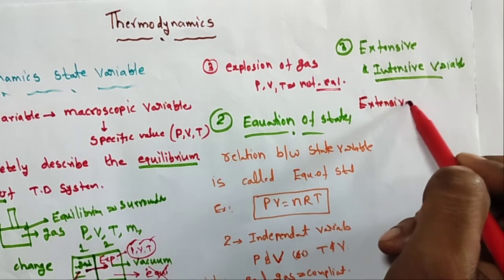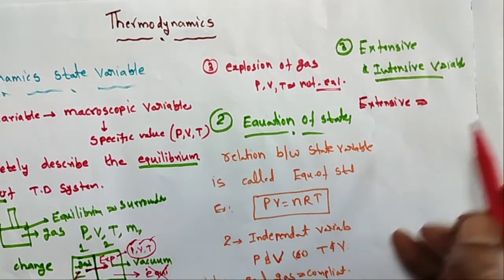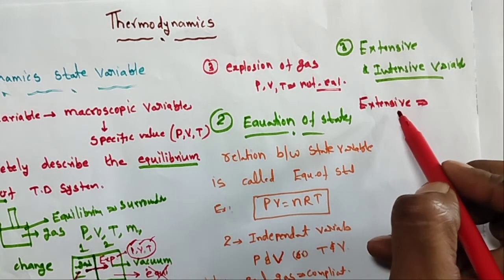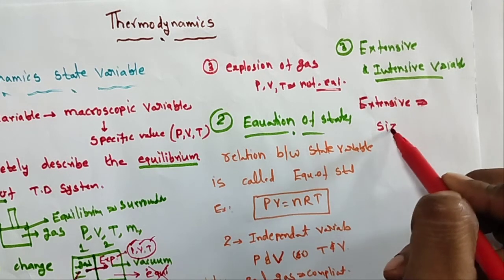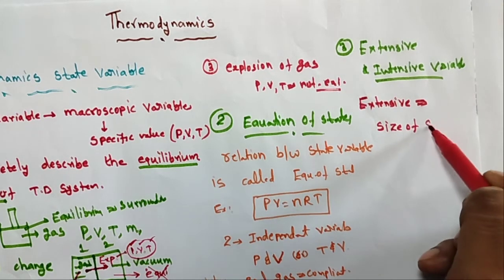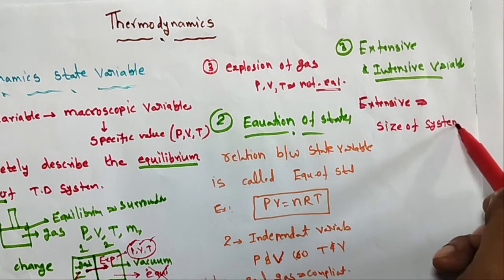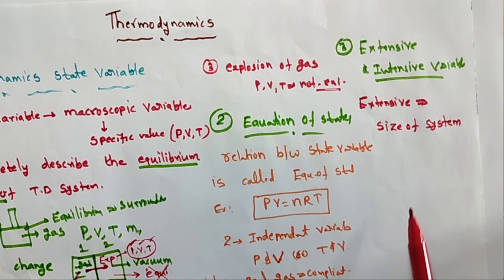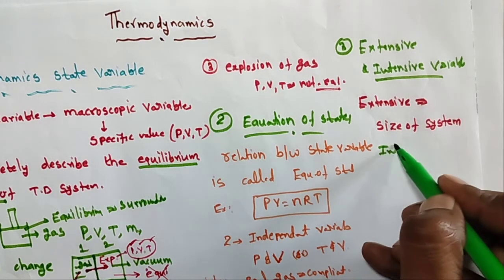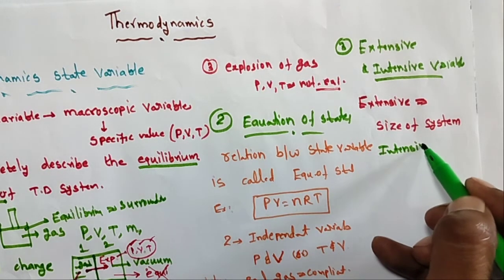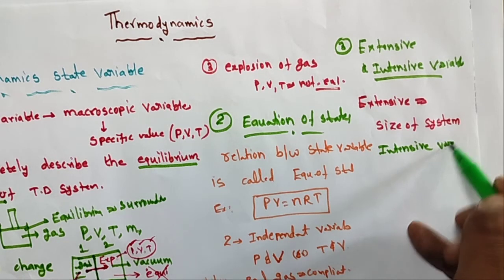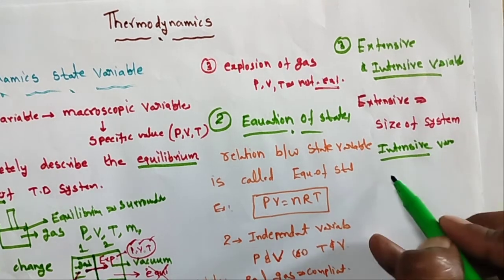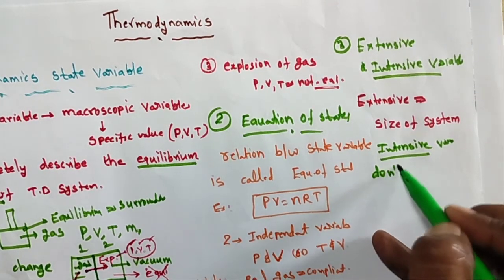What is the meaning of extensive variables? Extensive variables indicate the size of the system. And intensive variables do not indicate the size of the system.